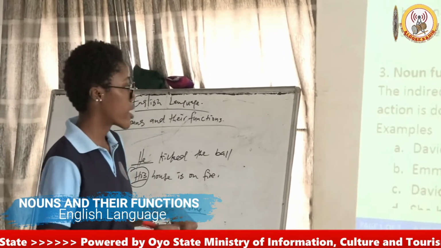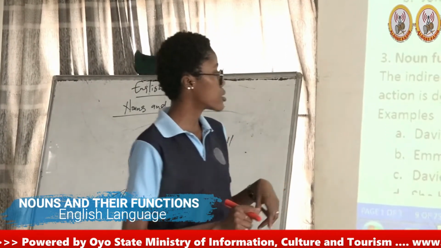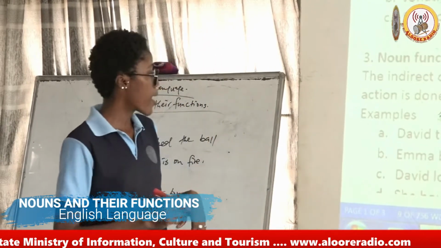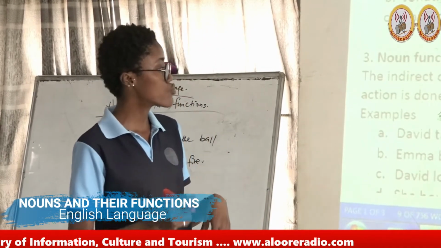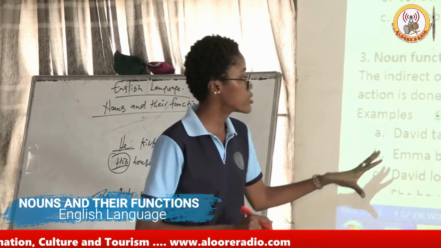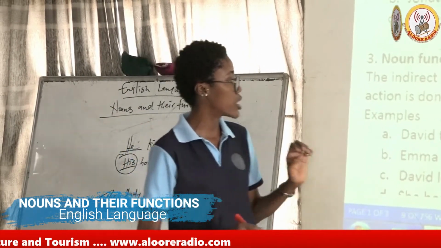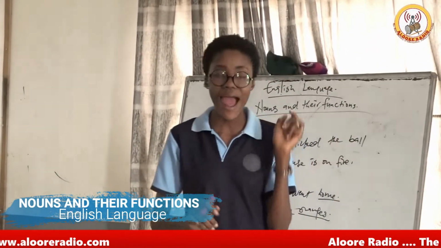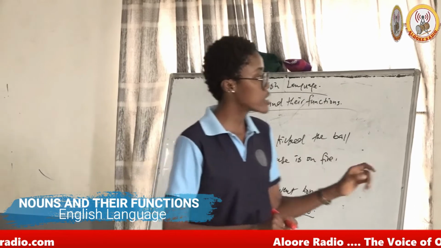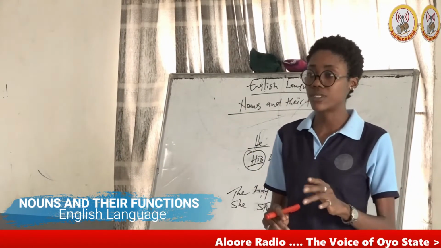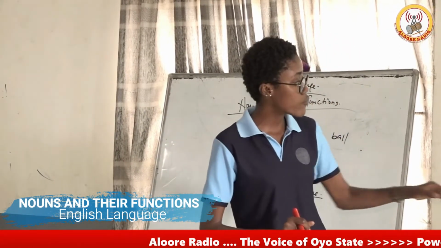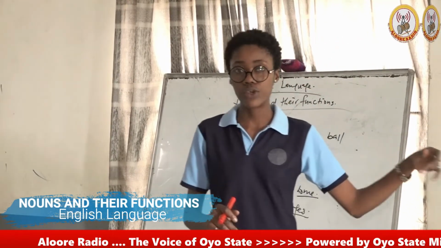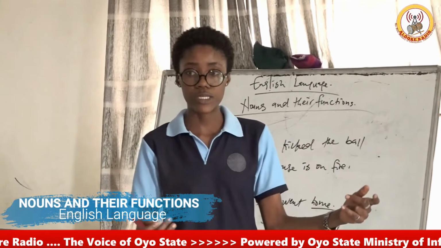Are we clear? Again here, David taught the students public speaking in their class. Emma bought Jonathan the screwdriver. From this sentence here, the indirect object is the first object immediately after the verb. And we can see from the three examples given here, the indirect objects are all humans or a living person.